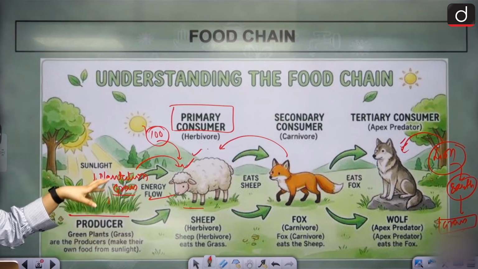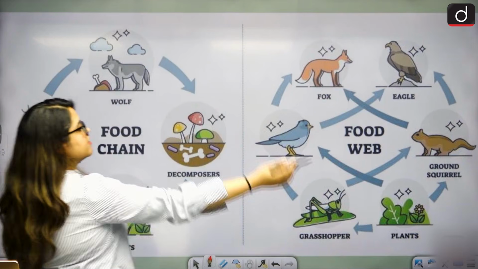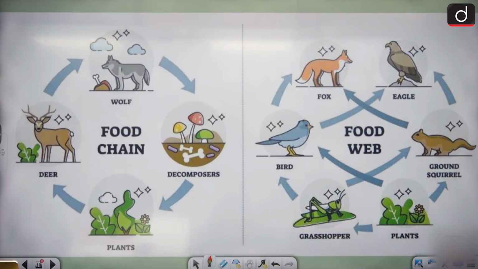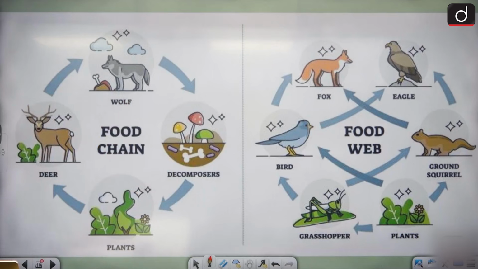And we'll talk about the other factors included here. What kind of other factors are included here? That we have a comparison. This is a food chain. This is the food web. Very easy to understand. Direct food chain, direct connectivity. This is a food web, interconnectivity. Interconnectivity from multiple angles. Is that clear? The change is visible here.